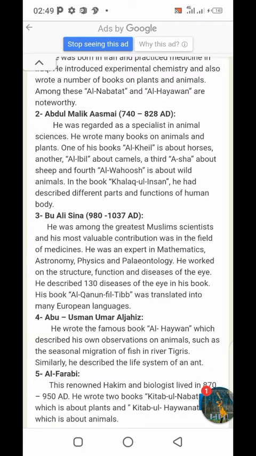Next one is Bu Ali Sina. He was born in 980 and died in 1037 AD. He was among the greatest Muslim scientists, and his most valuable contribution was in the field of medicine.